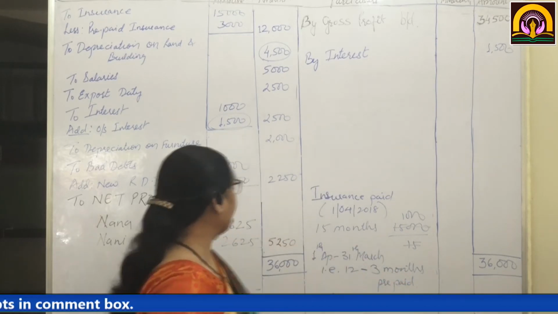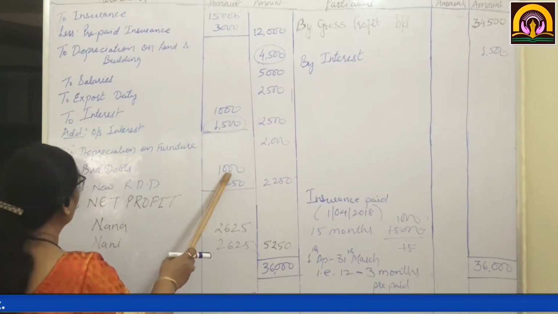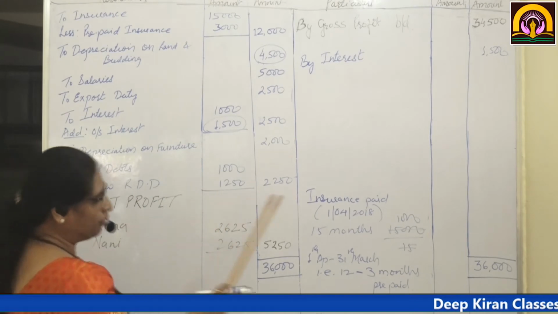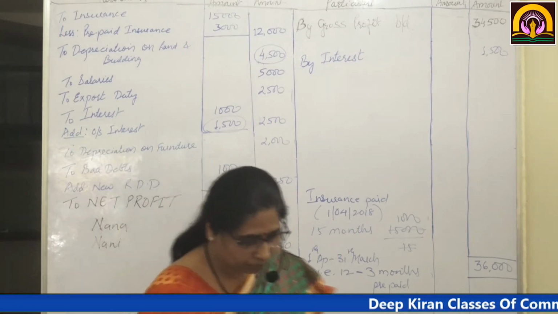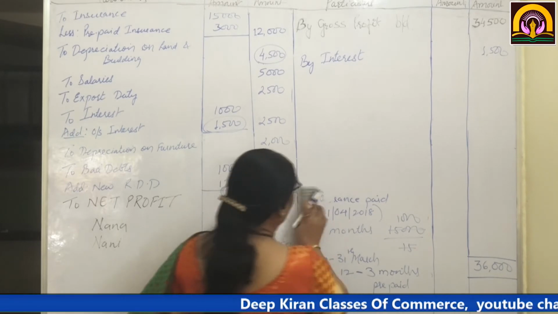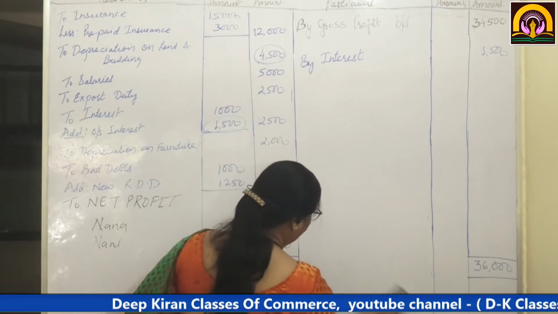Now bad debts. Bad debts according to the trial balance were 1,000. Now according to the trial balance there are no new bad debts given.